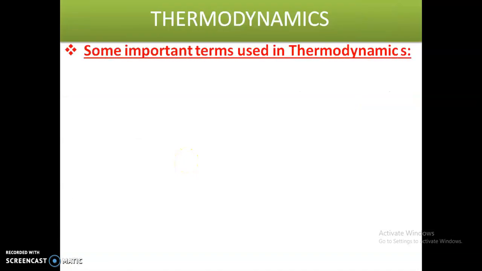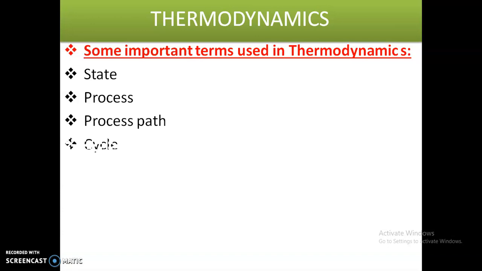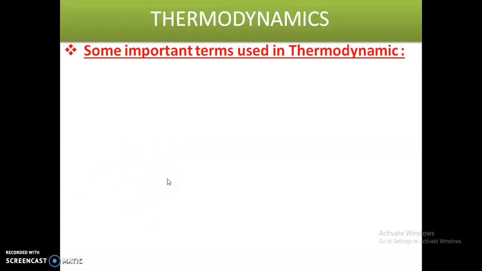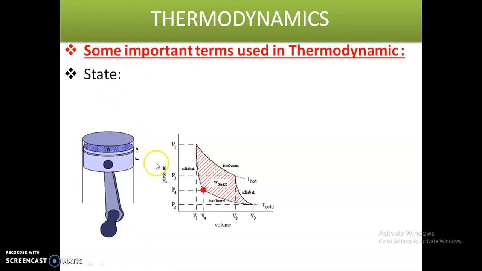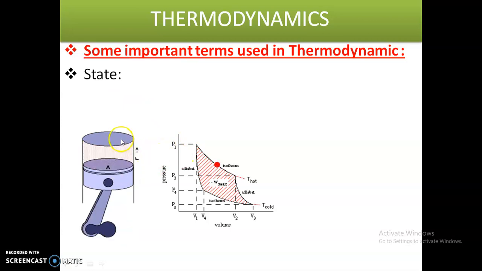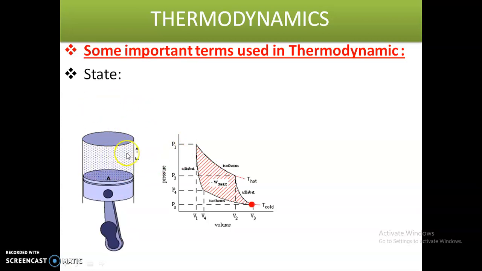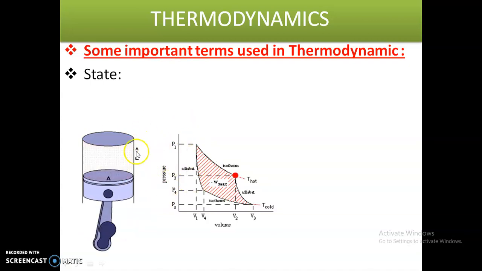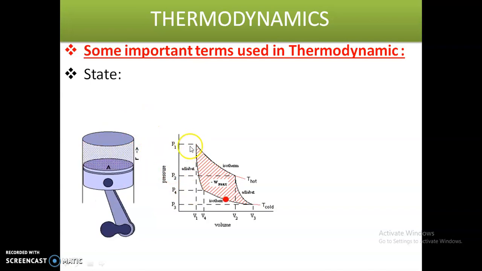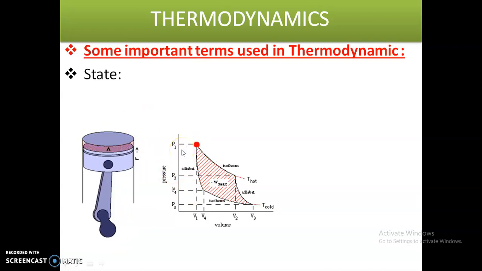So let us see one by one what is state, what is process, what is process path, and what is cycle. First we will discuss the state. What is state? How can we define a state? Any condition of the system at any instant of time is known as the state of the system.